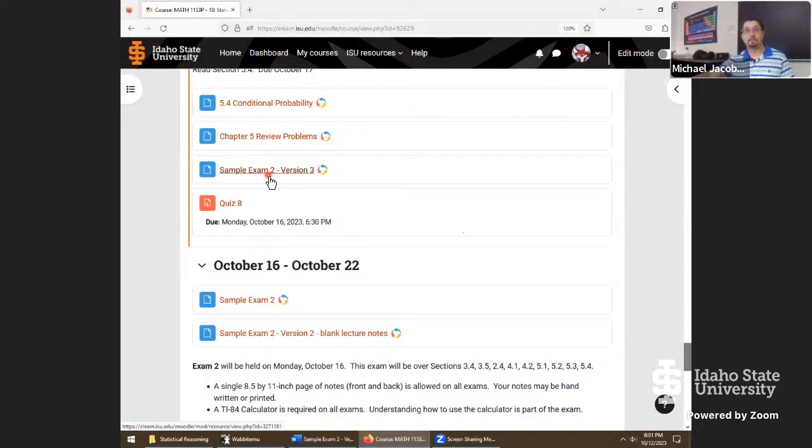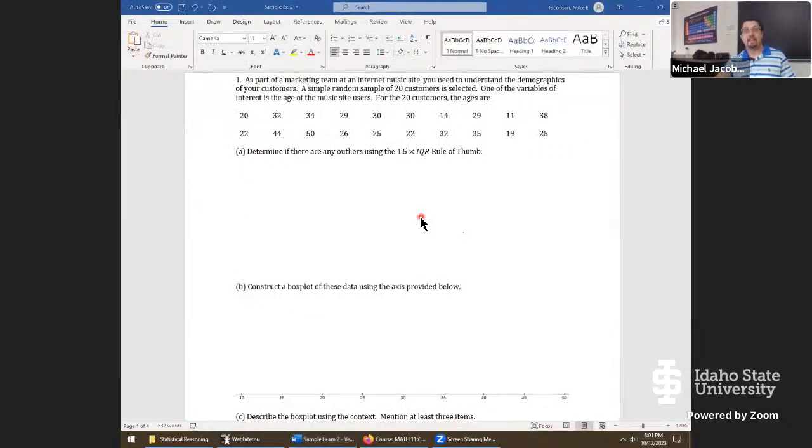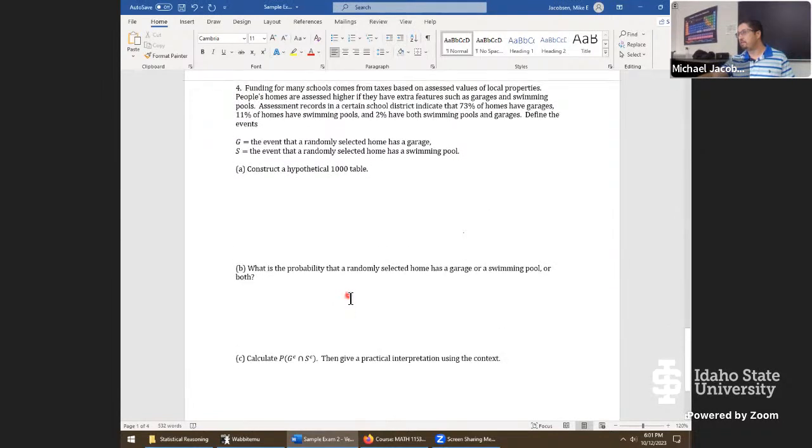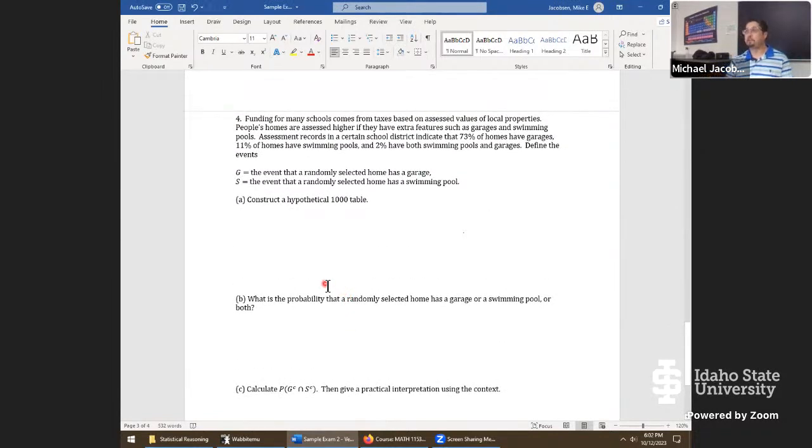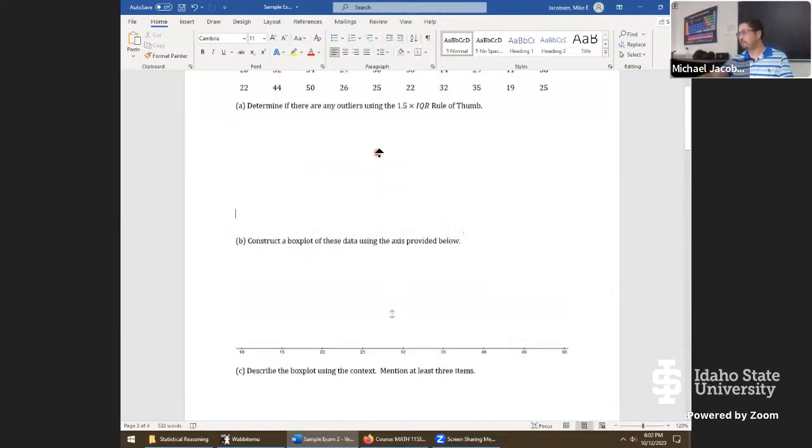Okay, well, let's jump into that sample exam version 3. I'm going to put all the solutions to this, so even if we don't solve it, all the solutions will be posted. Once that happens, I'll say "with solutions" here, so you know that it's been edited with the upload. So here's where we're at. We could go on problem 1 and go down the line, or we could go to the very end, problem number 4, and work our way up. Anyone have a particular preference? Okay, how about problem 1 and we'll just see how far we get. Does that sound okay to folks? Okay, so start us off.